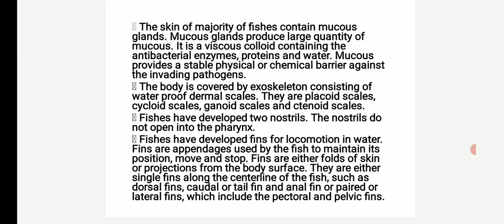Next point. The body is covered by an exoskeleton consisting of waterproof dermal scales. They are placoid scales, cycloid scales, ganoid scales, and ctenoid scales. Fishes have developed two nostrils. The nostrils do not open into the pharynx.